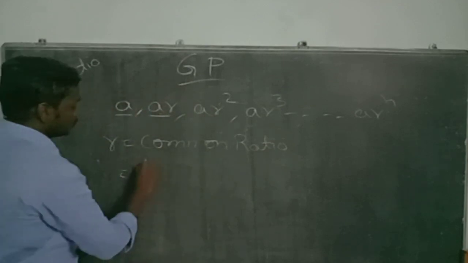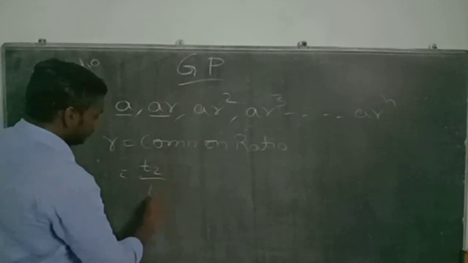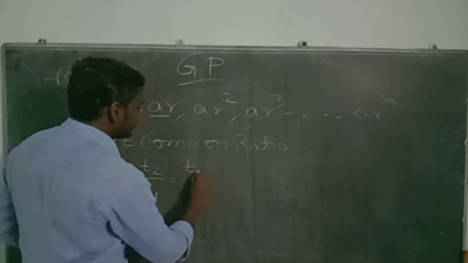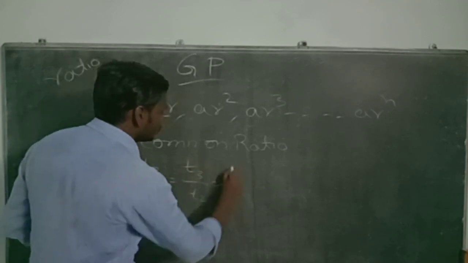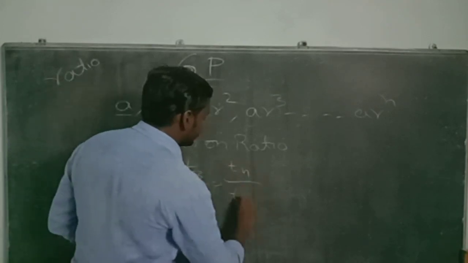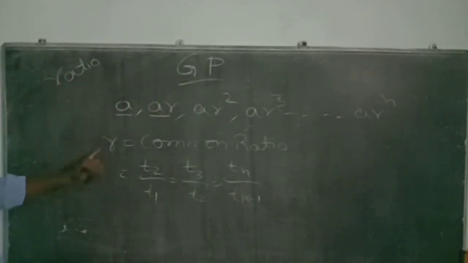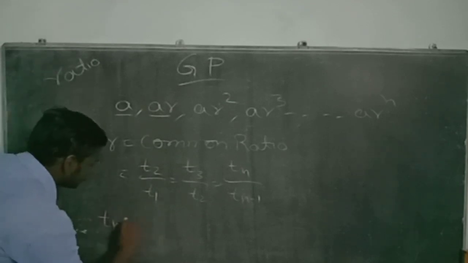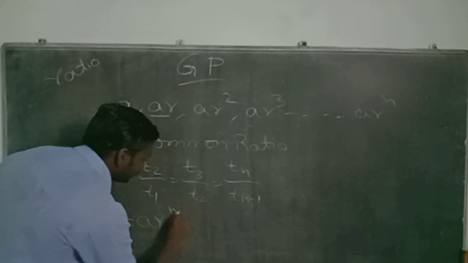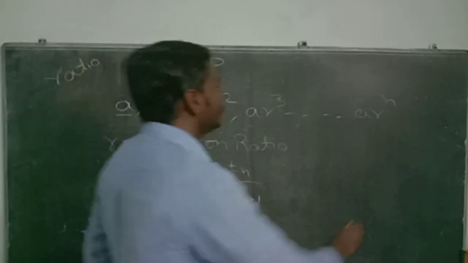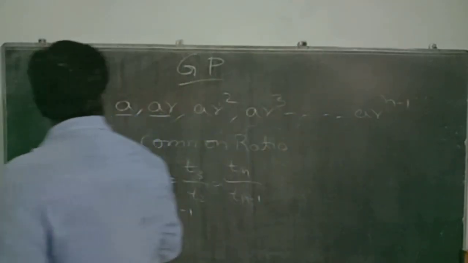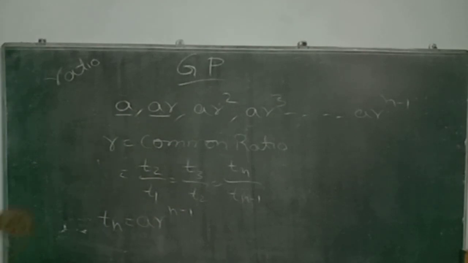That is T2 by T1 or T3 by T2 or Tn by Tn minus 1 and so on. So this will become the common ratio. And the nth term is nothing but A R to the power of n minus 1. So this is the geometric progression sequence.